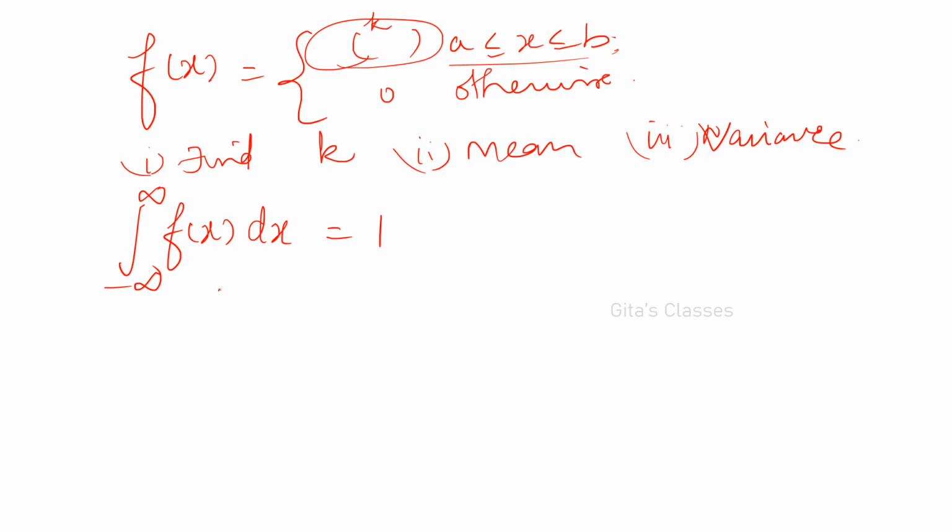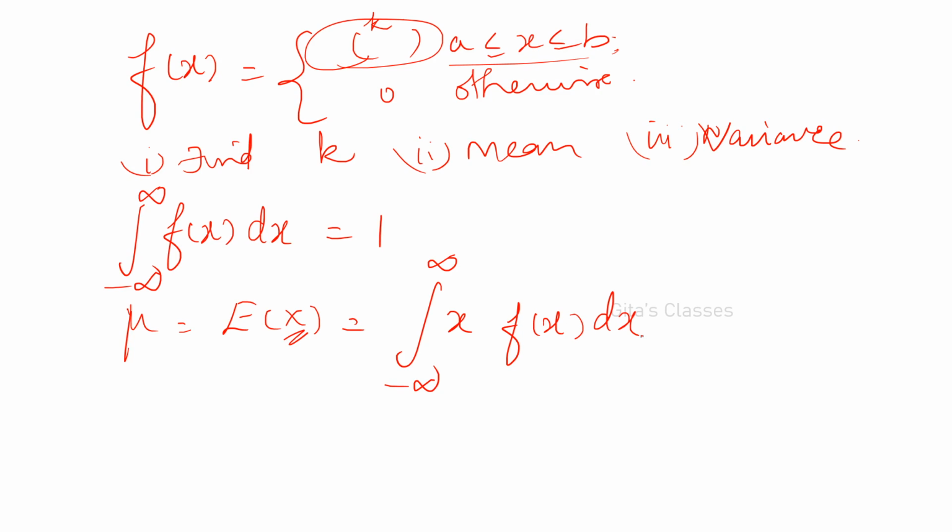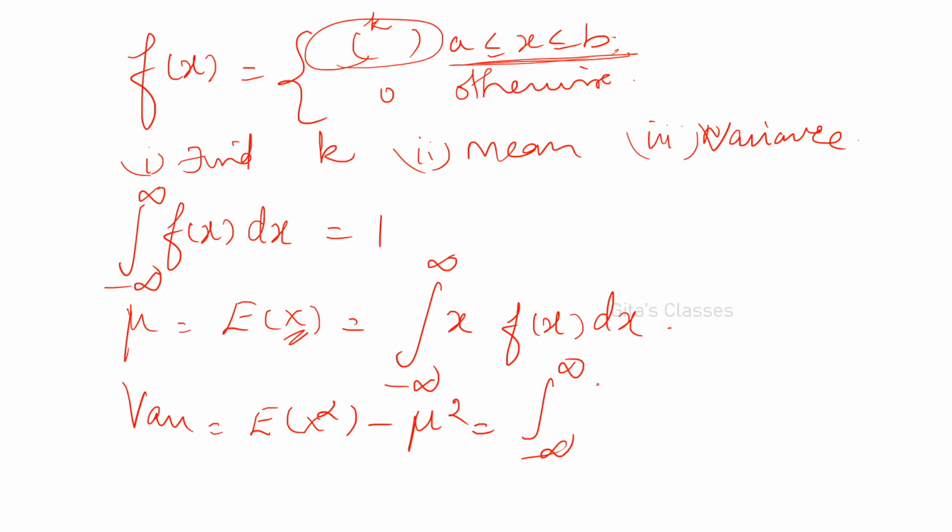Here the mean mu, again the expected value is the mean, is the integral from minus infinity to plus infinity of x into f of x dx. This is our mean. And variance is E of x squared minus mu squared. E of x squared is the integral from minus infinity to plus infinity. Of course we write minus infinity to plus infinity, but wherever it is defined according to the given function, you have to substitute in the limits.